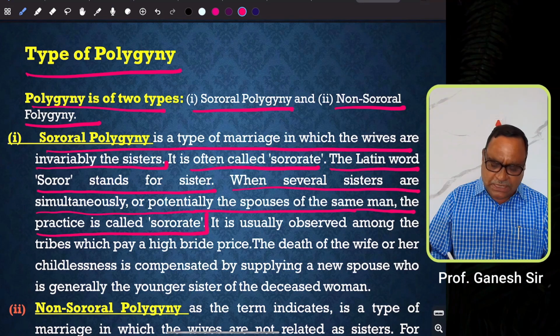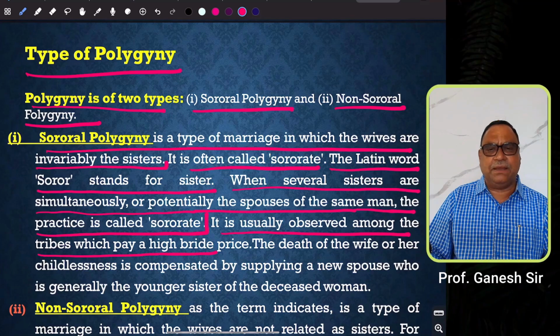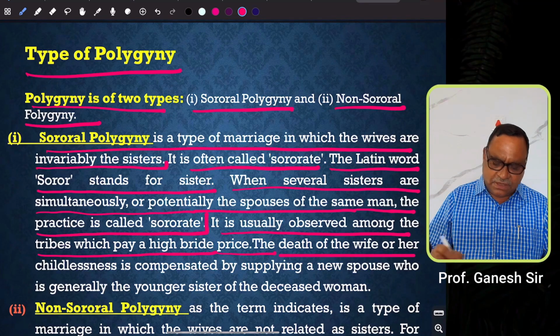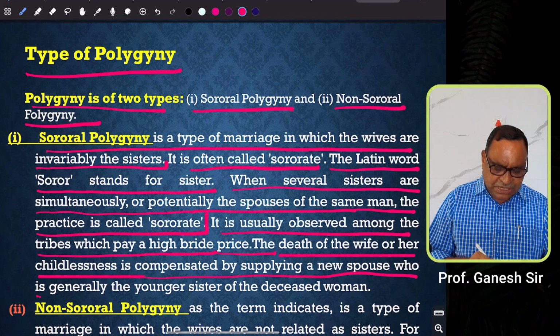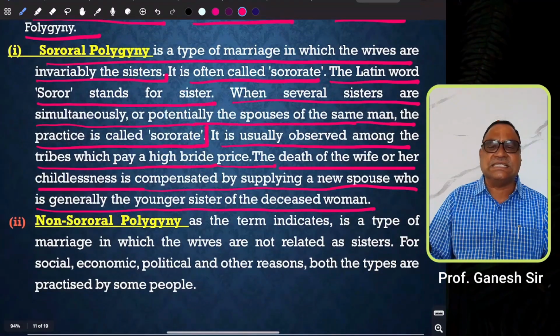It is usually observed among tribes which pay a high bride price. The death of the wife or her childlessness is compensated by supplying a new spouse, who is generally the younger sister of the deceased woman.